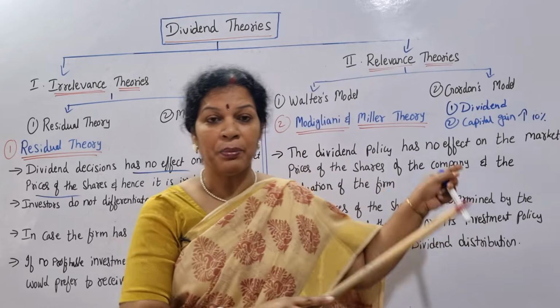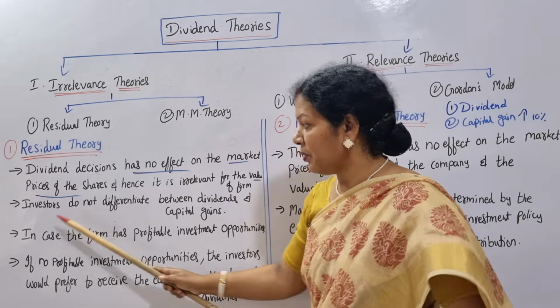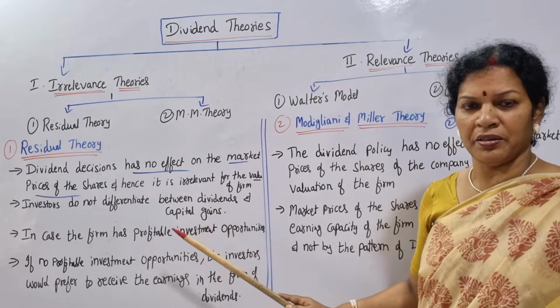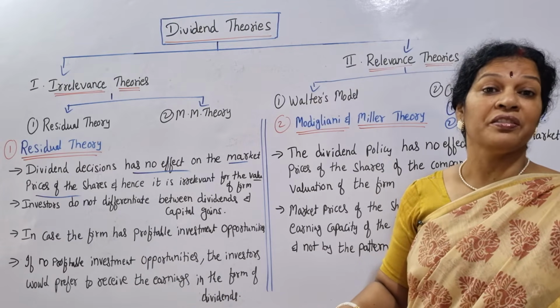As in the example I gave, dividend is not paid but capital gain has increased, say by 10%. They'll be happy, because their shares are increasing. So the second point is that investors make no difference between dividends and capital gain.